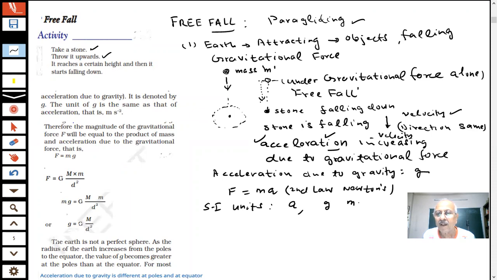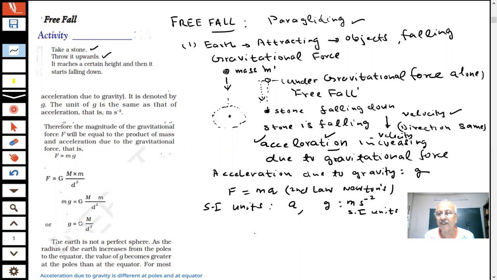Meter per second square. Meter per second square are the SI units of g. They can ask you in the paper, students, the SI units of g. Now we can derive the formula for g.